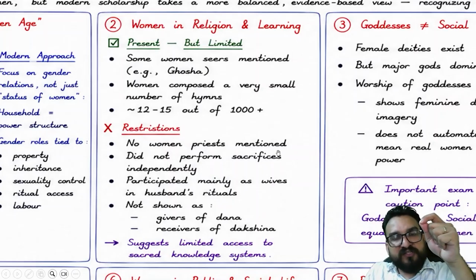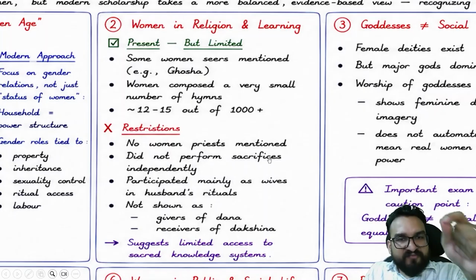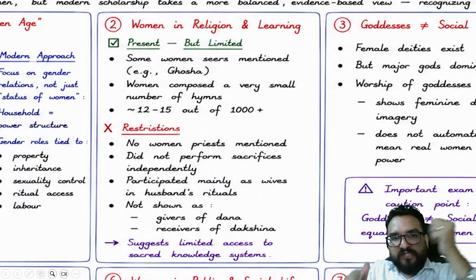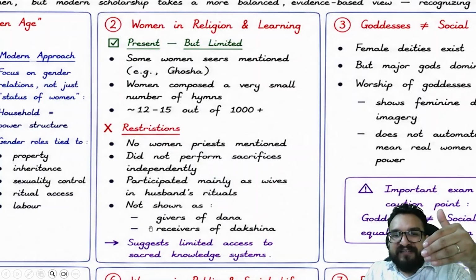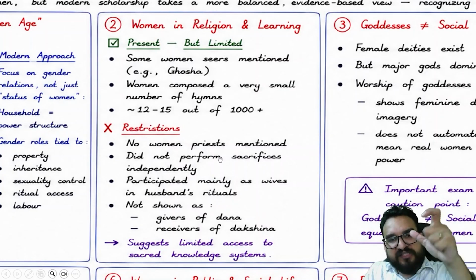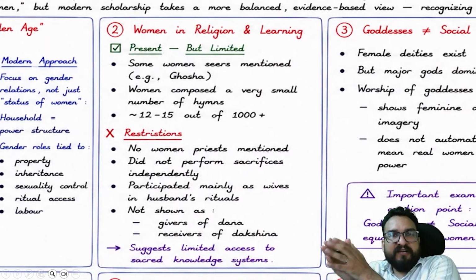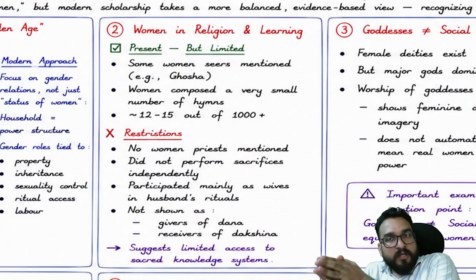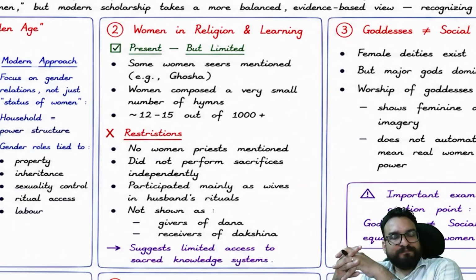No woman priest is mentioned. Women cannot be the priest. They do not perform sacrifices independently. They have to be with their husband. They participated mainly as wives in husband's rituals, not shown as givers of dana or receivers of dakshina. And it suggests limited access to the sacred knowledge system. There might have been an opening, but that opening might have been for some people, elite people, right? That can be the case.